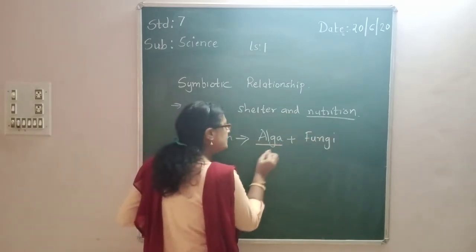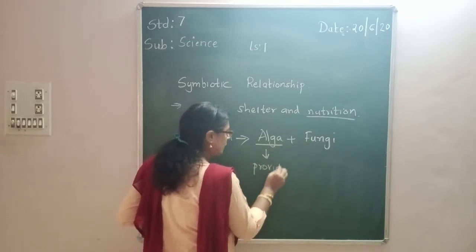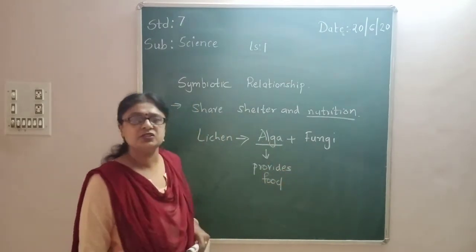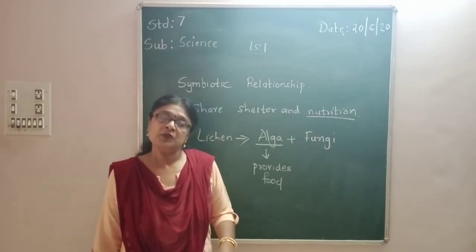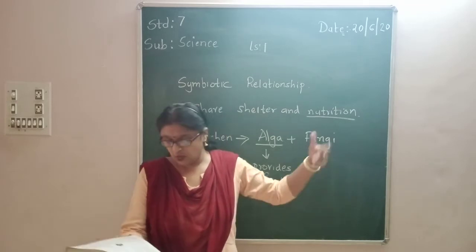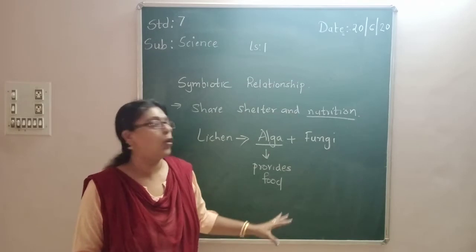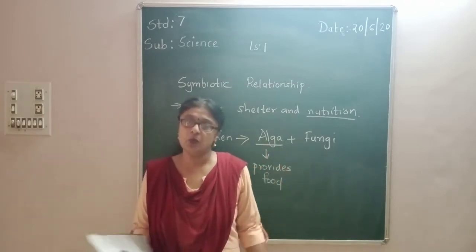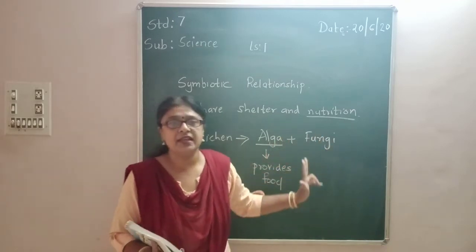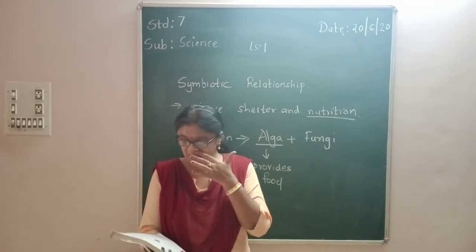Okay. Now what does this alga help the fungi? It provides the food. Because algae prepares its food with the help of photosynthesis. So whatever food it is preparing, it will give to the fungi. And in return, what will the fungi do? It will provide shelter and water to the algae. So both of them are helping each other, so we can say that they are under symbiotic relationship. Is that clear? Okay, fine.